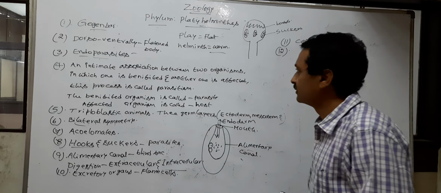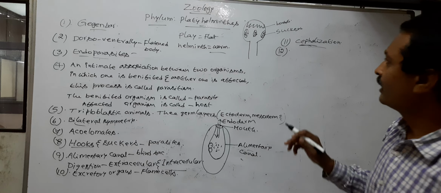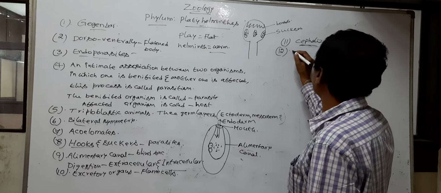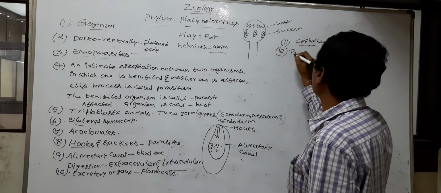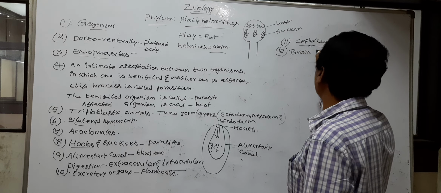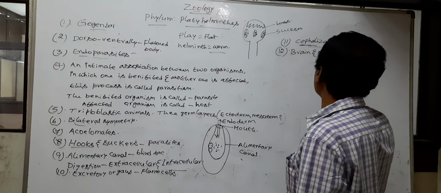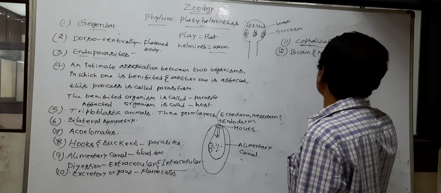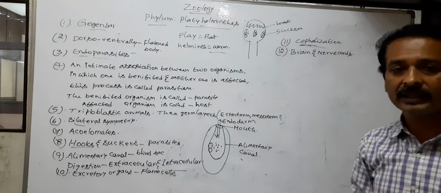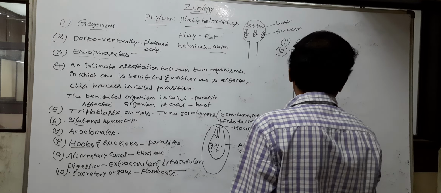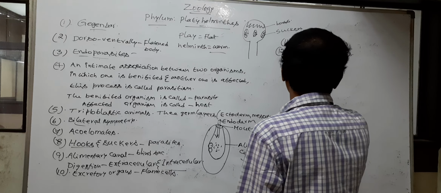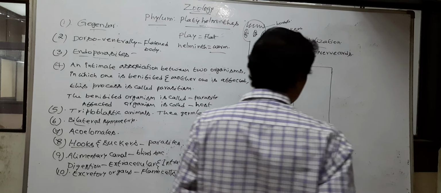Next, the nervous system of Platyhelminthes possesses a brain and nerve cords. For example, this is the body of the Platyhelminthes.